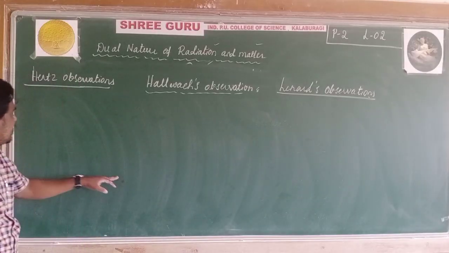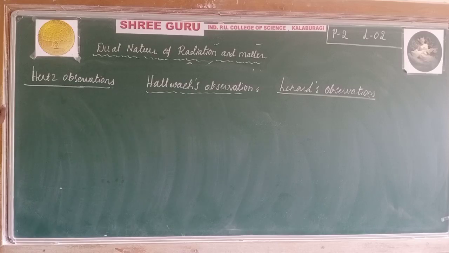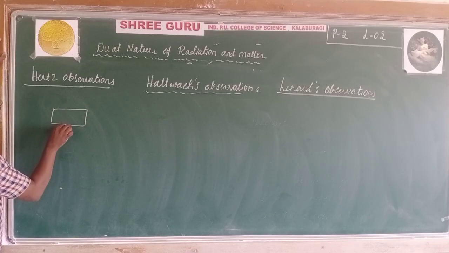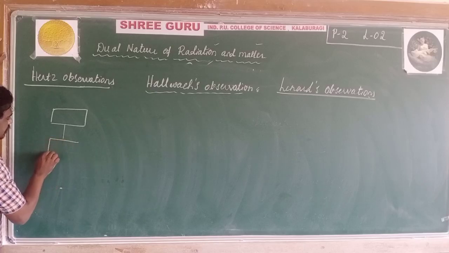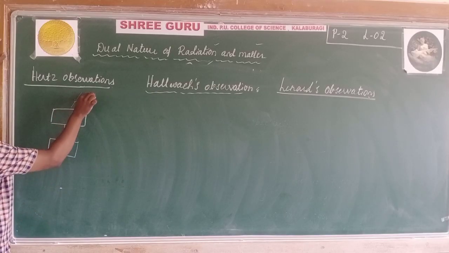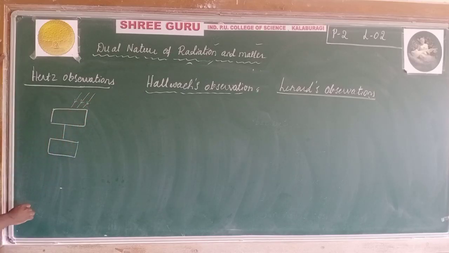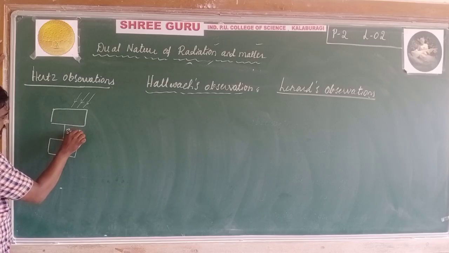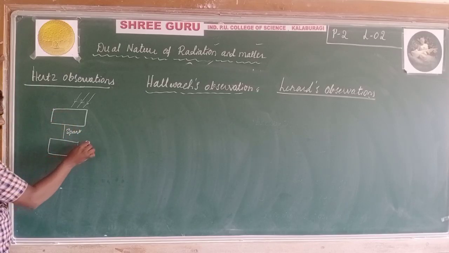Hertz's observation means Hertz observed that when a metallic plate is illuminated by UV light, light of suitable frequency incident on these metallic plates, high voltage sparks are developed between these plates.